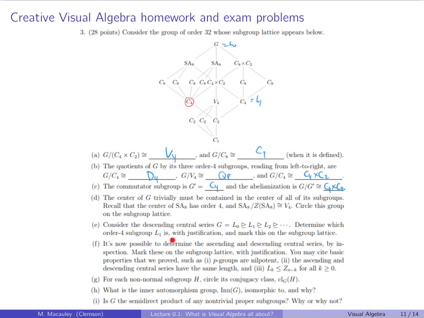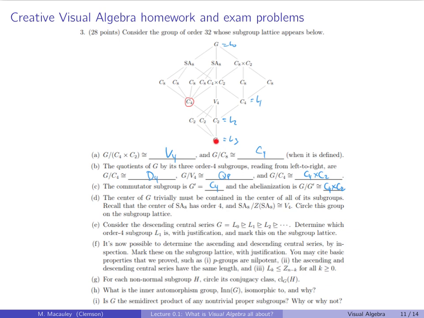it's now possible to determine the ascending and descending central series by inspection. So let's keep going. L2 is how far can you go down where this is central? Well, you can't go down here because this will not be central, because the center is contained in here. So this cannot be L2. L2 has to be this thing right here, which means this has to be L3. This is a nilpotent group because this is a p-group. So this is the descending central series by inspection. The ascending central series, what do we know? We know that it has length 3.